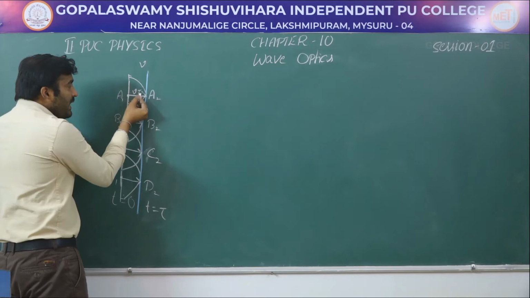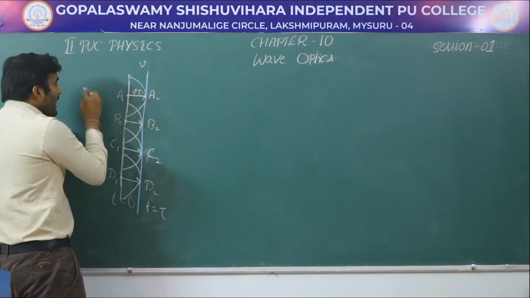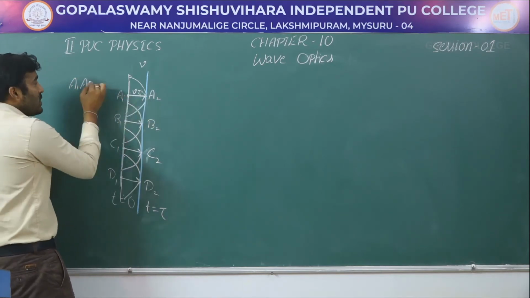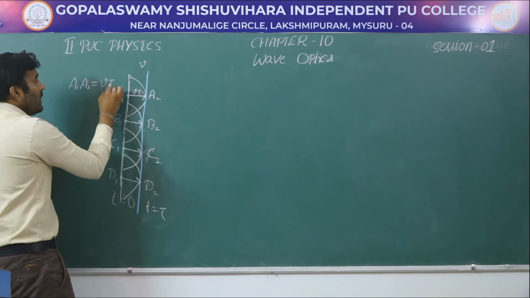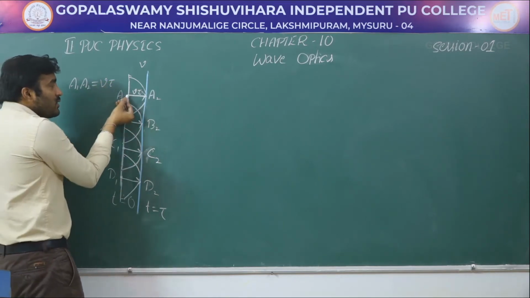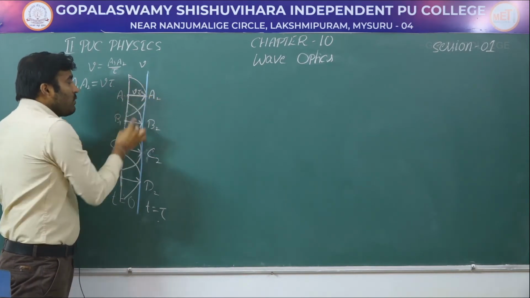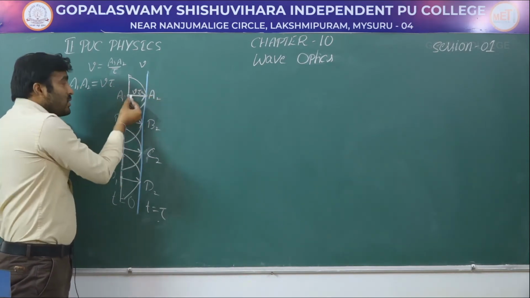The radius of the sphere is A1A2, and A1A2 is equal to v into tau, which is the distance from here to here. Now the propagation of energy of this wave takes place along this direction of the light.